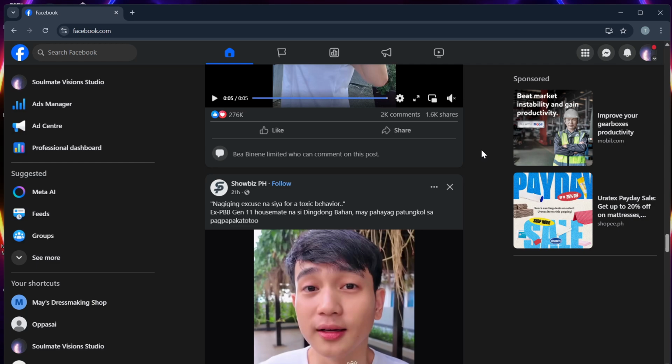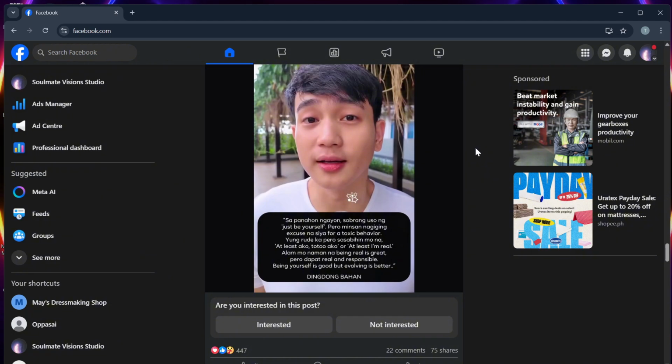Step 7. You can try using headphones or Bluetooth to test if the issue is speaker related. And now your Facebook video should play with sound again.